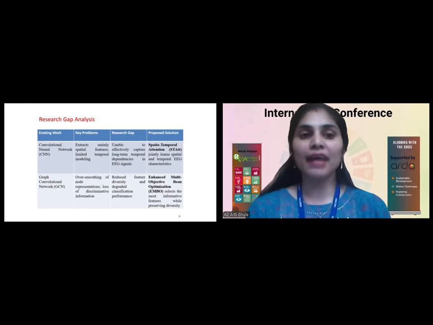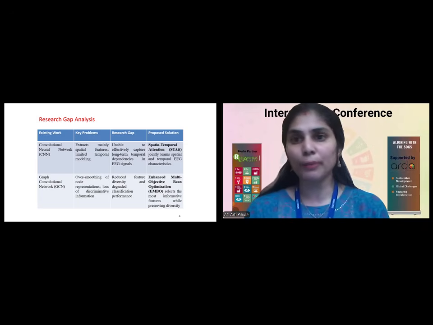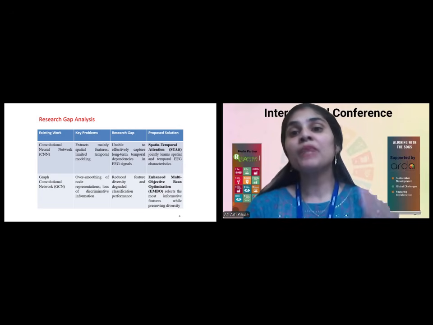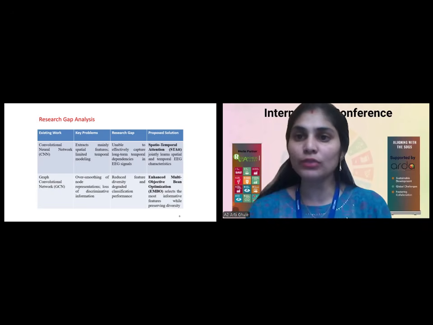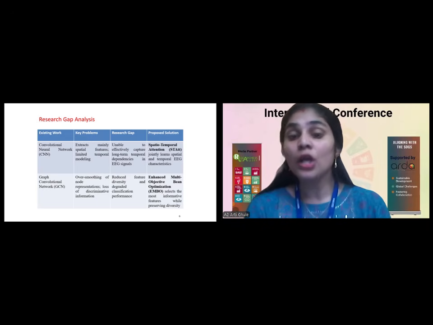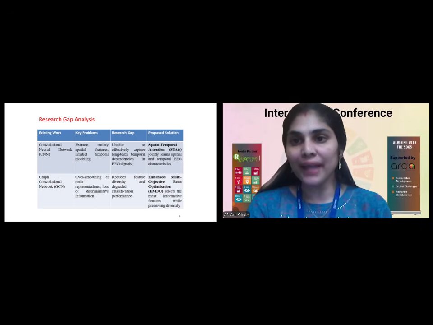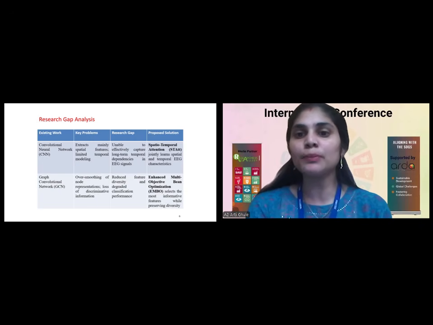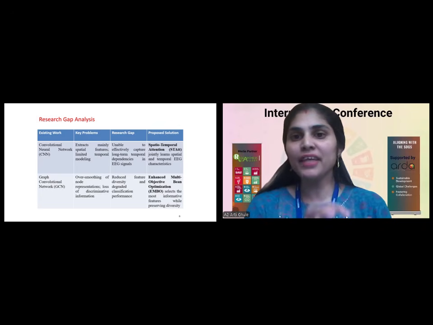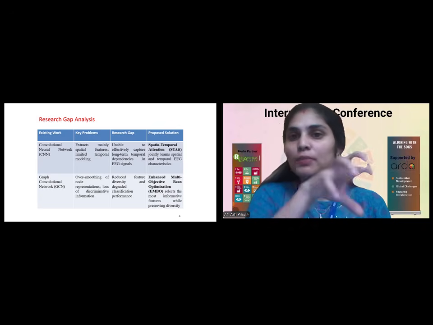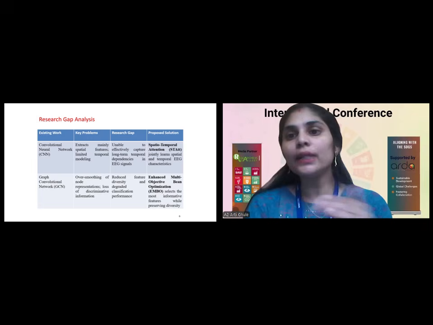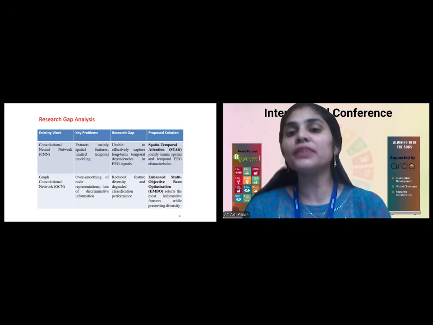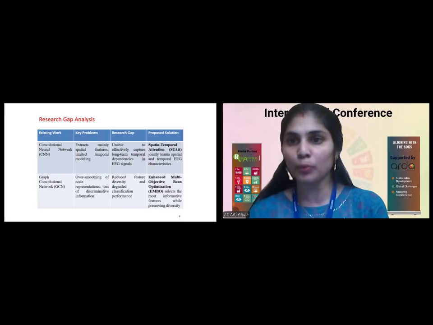Again, there is the graph convolutional network existing. Some of the papers were using it, but to reduce the feature diversity and get better classification, if we have taken the spatial and temporal features, all those hundreds or thousands of features may not be needed all the time. So there will be a requirement for AMBO optimization. AMBO means enhanced multi-objective beam optimization. If we have taken thousands of features from spatio-temporal attention, all those thousand features may be redundant. So to take only the important features, this AMBO selects the most informative features. That is my proposed solution.